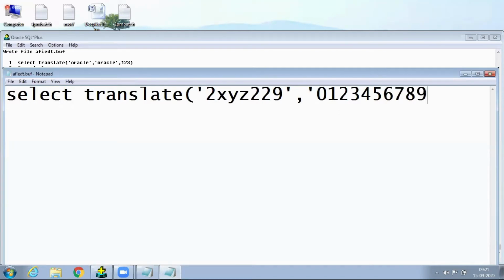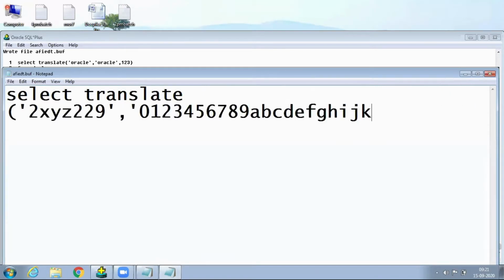And also all the characters: A, B, C, D, E, F, G, H, I, J, K, L, M, N, O, P, Q, R, S, T, U, V, W, X, Y, Z, like this. All the characters they take.